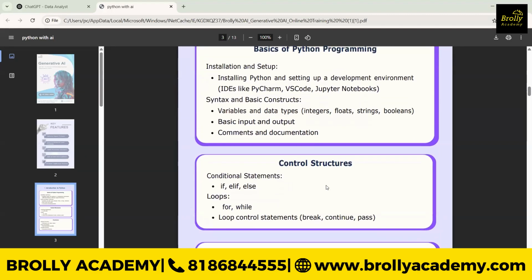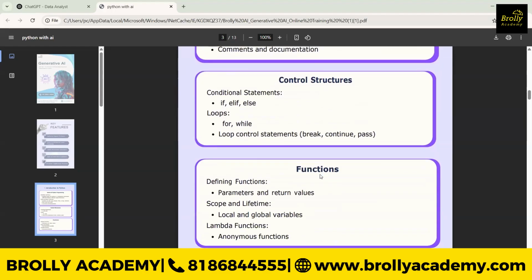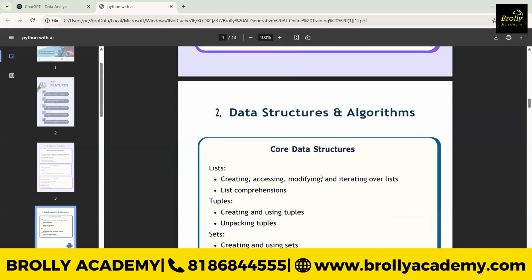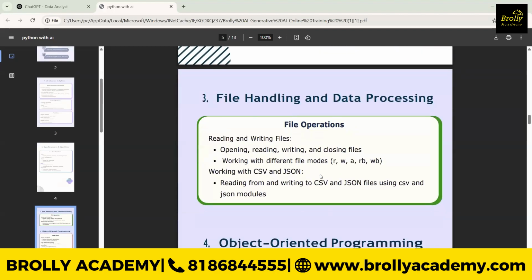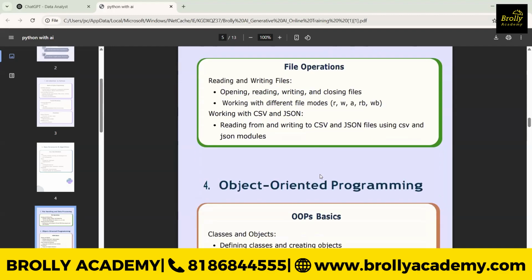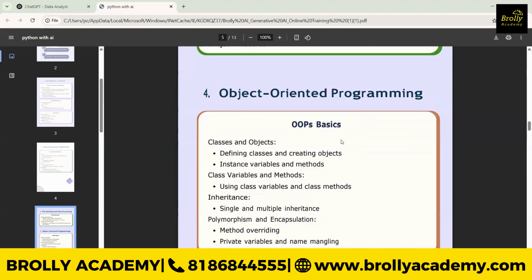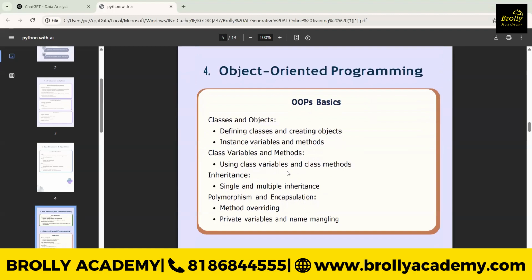We'll give all the introduction to control structures, functions, and data structures like list, tuple, and dictionary, and how to create them. Okay, and we'll move to file handling, that is, how to handle different files, whether it is a text, a CSV, or image-related files. Okay, and also object oriented programming, nothing but OOPS concepts.